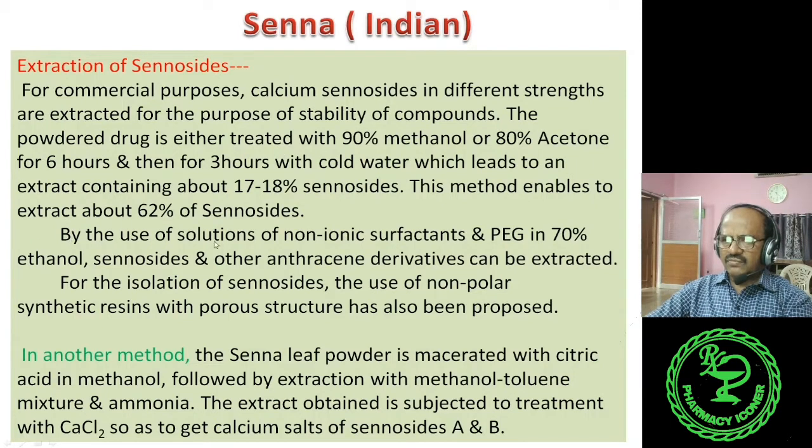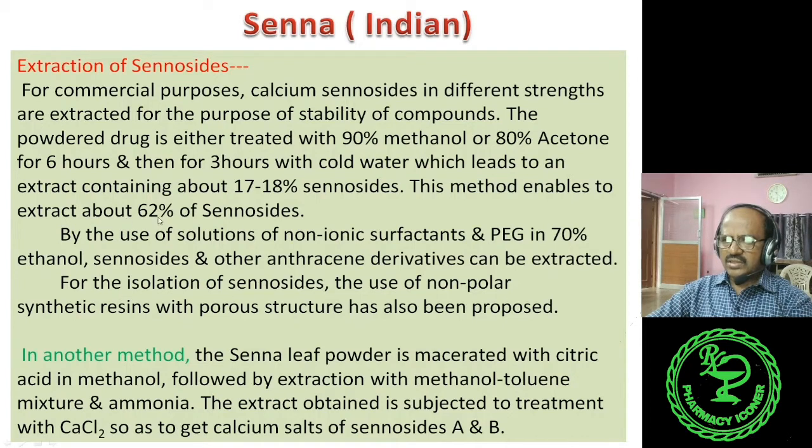Again, by the use of a solution of non-ionic surfactants and PEG, polyethylene glycol, in 70% ethanol, Sennosides and other anthracene or anthraquinone derivatives can be extracted. For the isolation of Sennosides, the use of non-polar synthetic resins with porous structure has also been proposed, but since it is a proposal, it has not been tested.